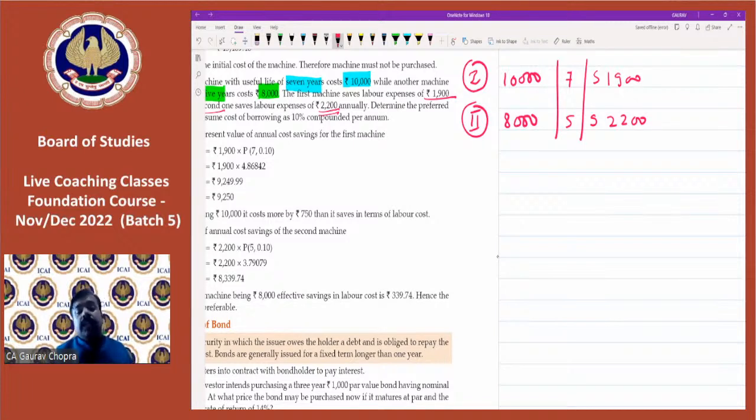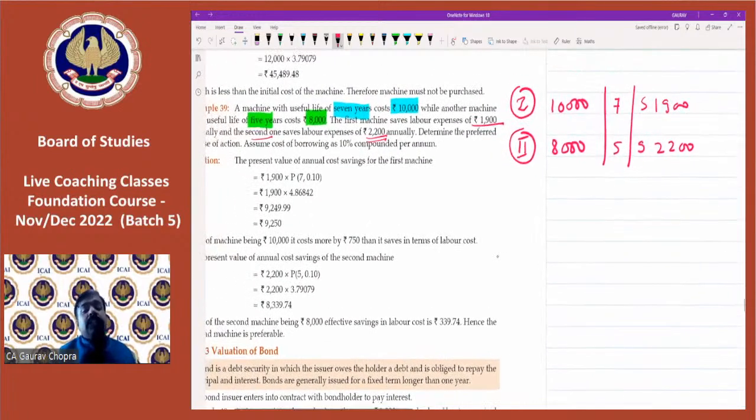Now with these figures we have to compare and get the result. So this 1,900 which we are saving, this saving is on annual basis because every year we will be saving this 1,900. And 2,200 in second machine also, this is for complete 5 years, and every year we will be saving this 2,200. So just we have to do the comparison and get the result.